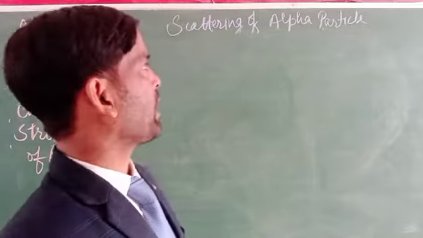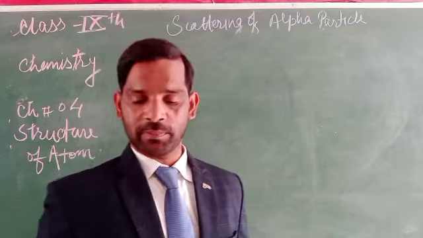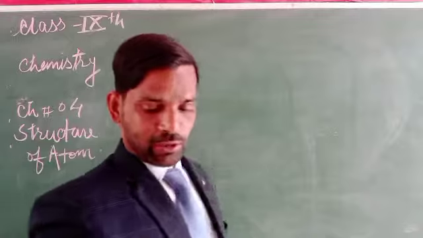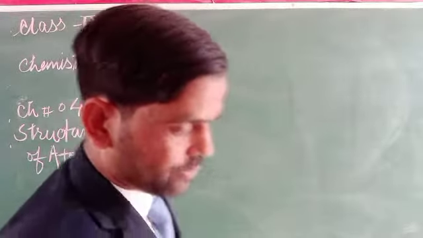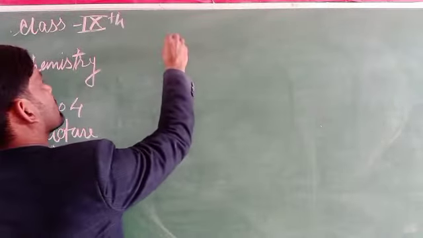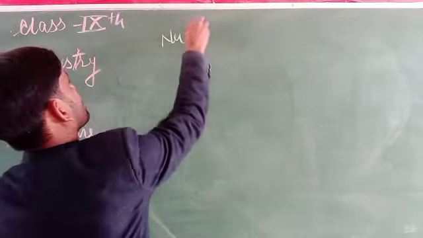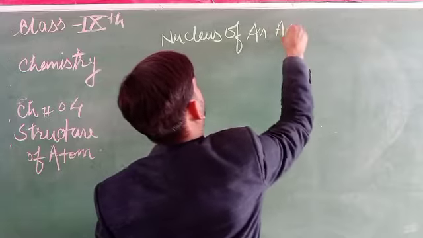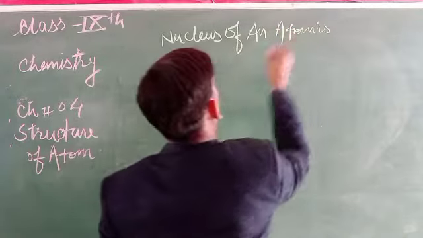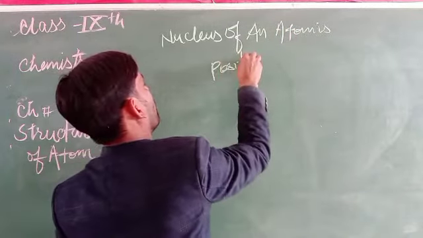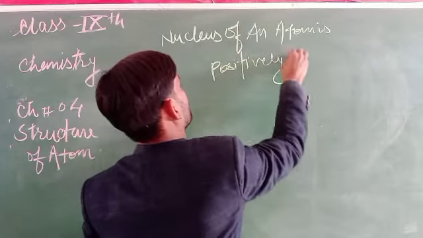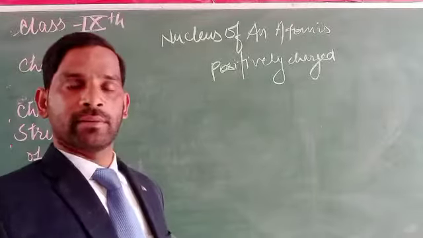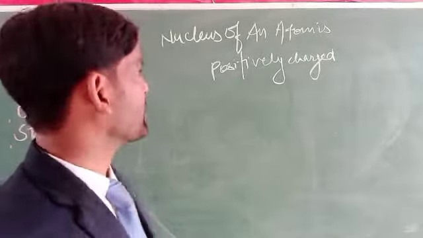So on the basis of the alpha particle scattering experiment, Rutherford's conclusions are: first, the nucleus of an atom is positively charged.